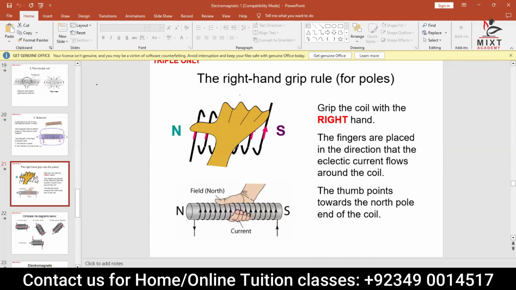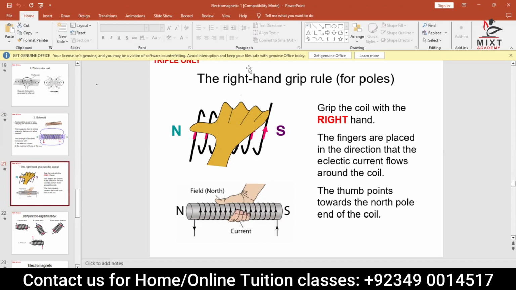Before we actually see the direction, there is a right hand grip rule to find out the direction in the case of a solenoid as well. Now, what is that right hand grip rule? If you check this out, the right hand is going from right to left.